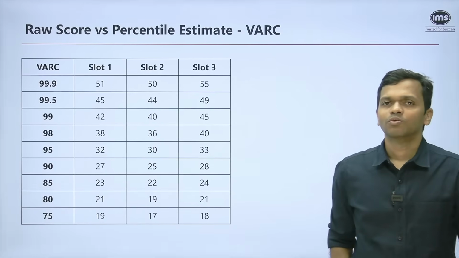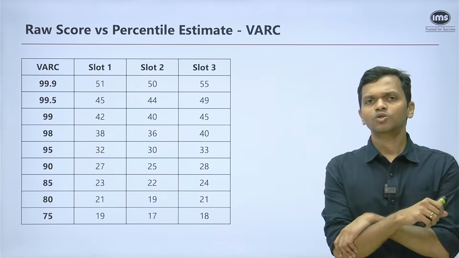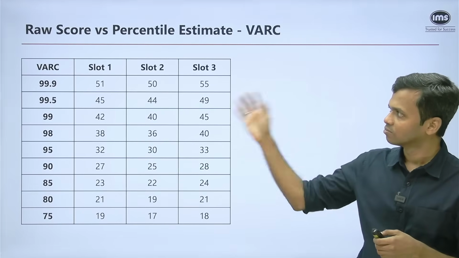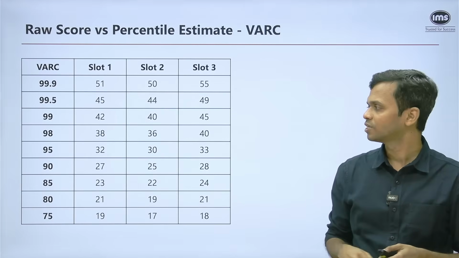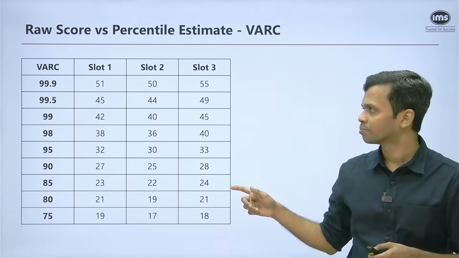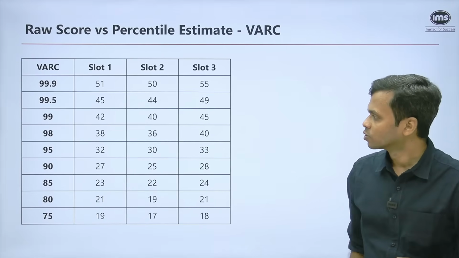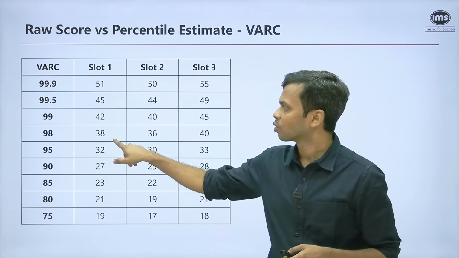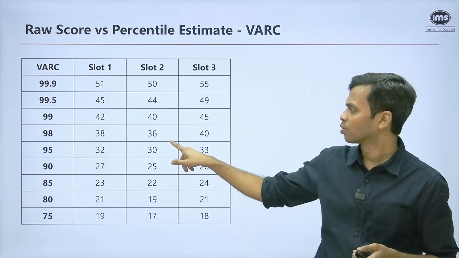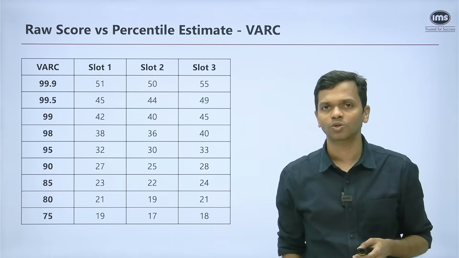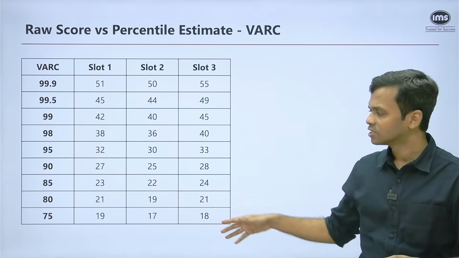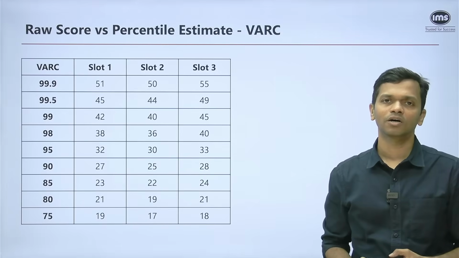Now let's talk about raw score versus percentile estimate. When you look at the raw score versus percentiles, on the leftmost column you have the percentile mentioned, and what raw score in a particular slot would give you that percentile. So when you say, for example, 98 percentile, a raw score of 38 in slot 1, a raw score of 36 in slot 2, and a raw score of 40 in slot 3, right? That would typically take you to 98 percentile. And similarly, we have given the scores for the other percentiles.